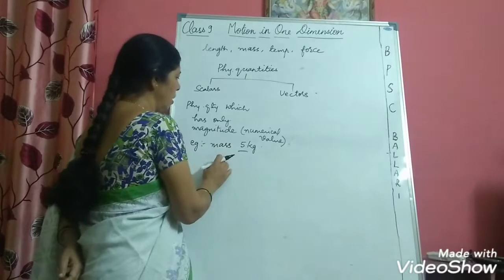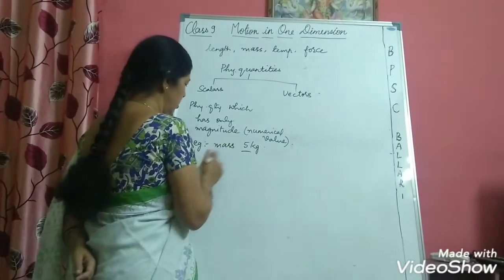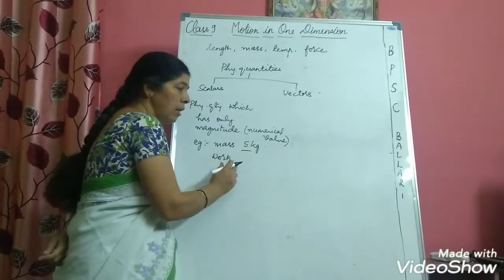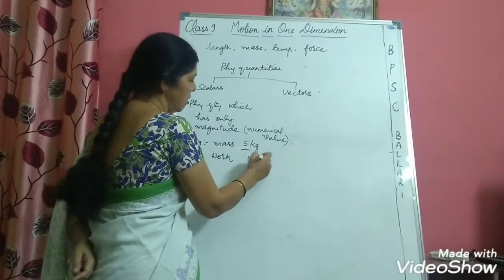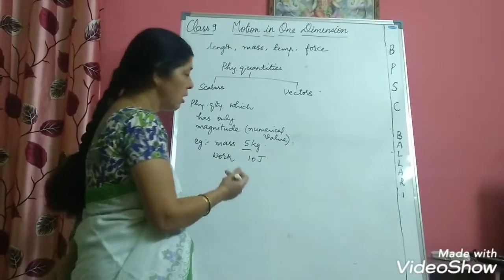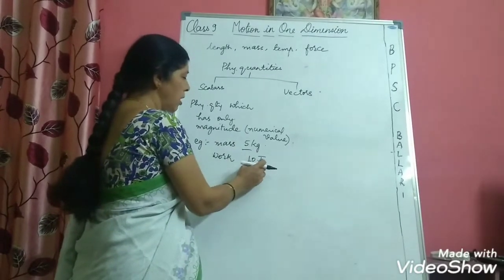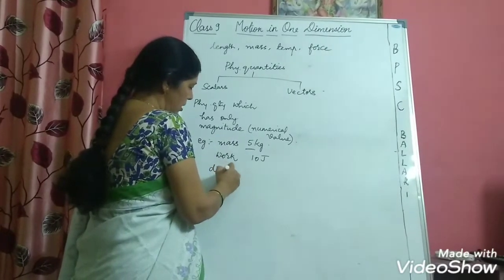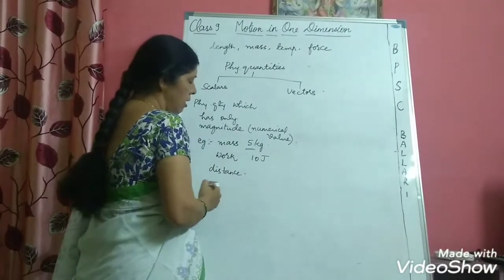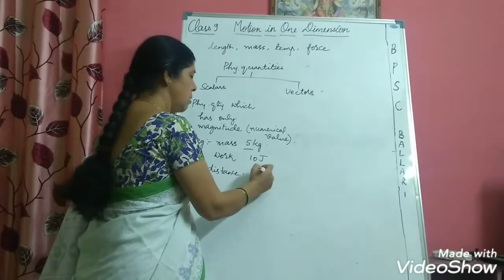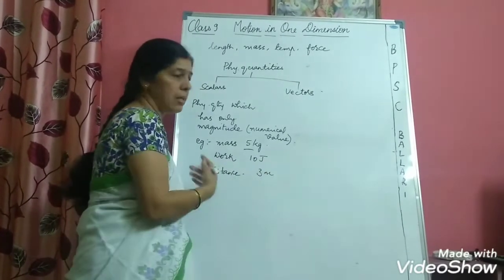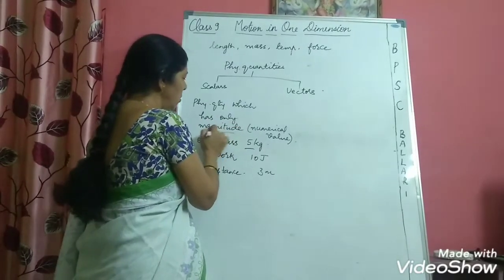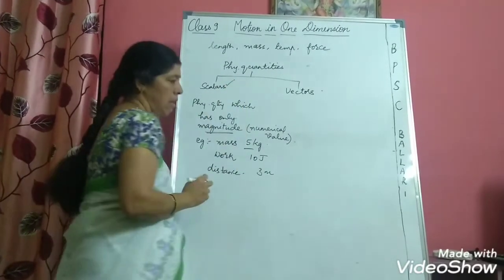There are many other physical quantities which have only magnitude. Another example you can take is work done. Work done, we will write it as 10 joules or 100 joules like that. So here also we are indicating only magnitude. One more we can write is distance. Distance, how do we mention? Distance means 3 meters or 10 meters like that. So such physical quantities which have only magnitude are called scalars.